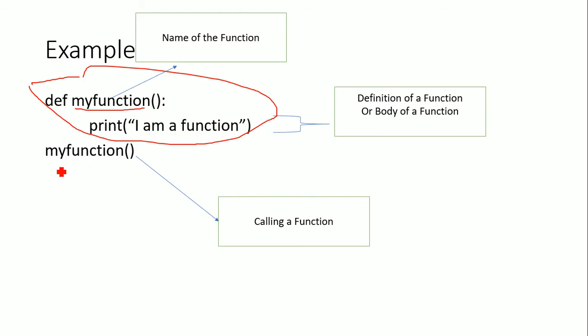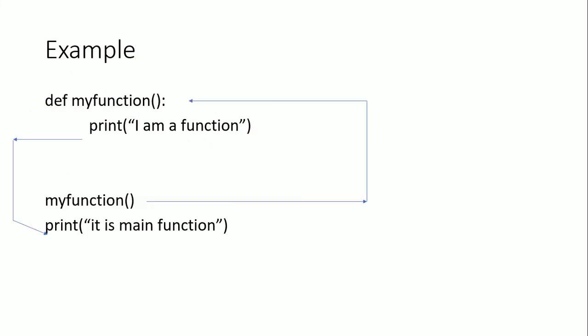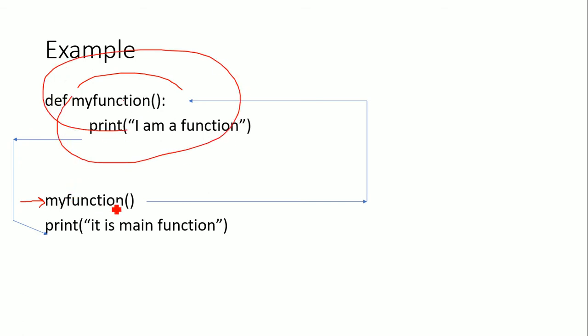You can call the function by using this name of the function. So the program starts execution from my_function. Here it is only the definition. You can call by using my_function, automatically the control goes to the function and executes the program. I am a function.